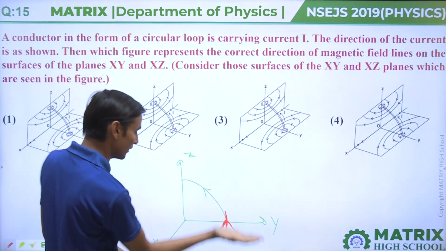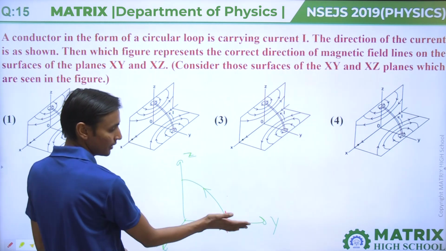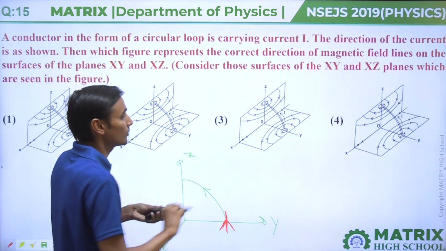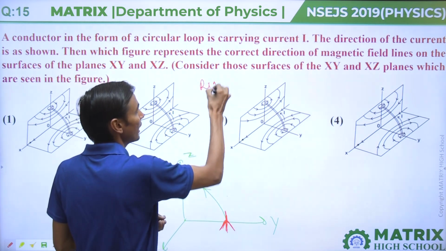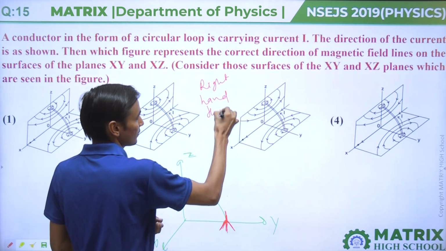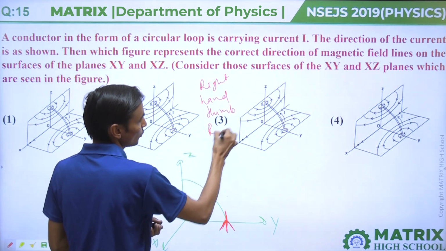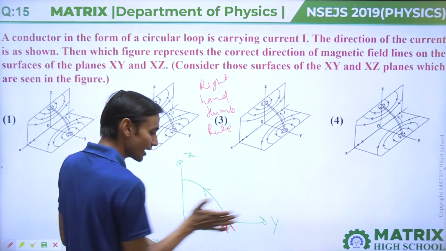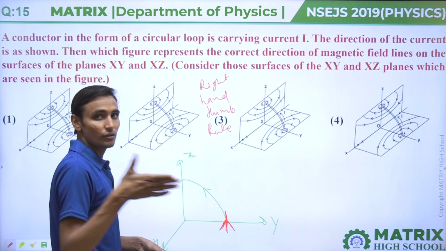Then in this XY plane, magnetic field lines will come through the right hand thumb rule.